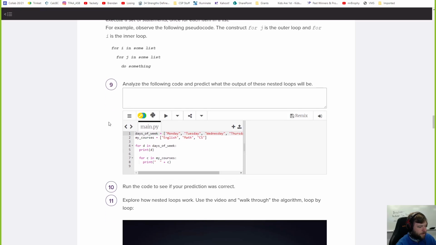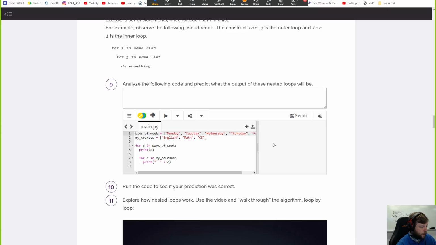What's interesting with for loops, I almost think of a for loop as doing everything in a list, right? If I had a list of things, it does everything on the list. But when you have a nested for loop, you're actually kind of doing something two-dimensional. I don't know, that's my interpretation of things. You're going to iterate everything on this list, and then you do it on this list. It ends up being two-dimensional. I don't know. Maybe that was weird. Shouldn't have said anything. Let's look at this code.